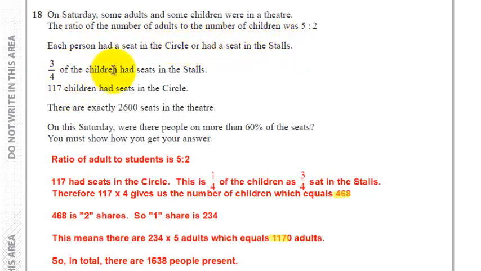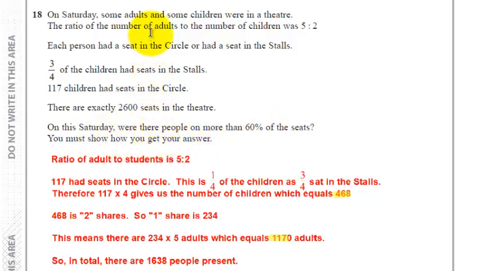3/4 of the children had seats in the stalls. 117 children had seats in the circle. There are exactly 2,600 seats in the theatre. On this Saturday, were there people on more than 60% of the seats? You must show how you get your answer.